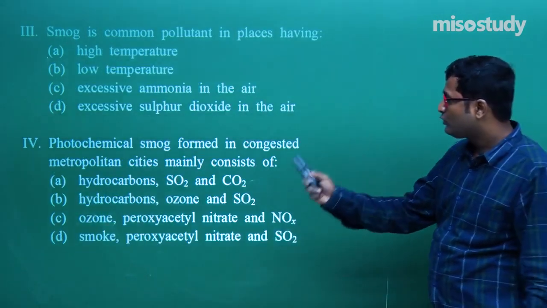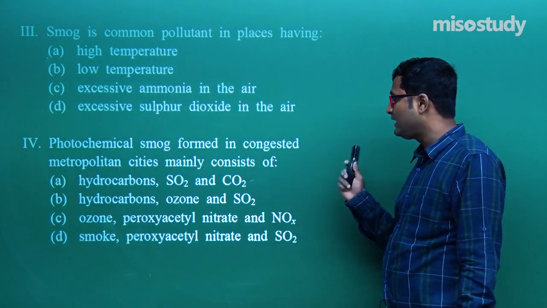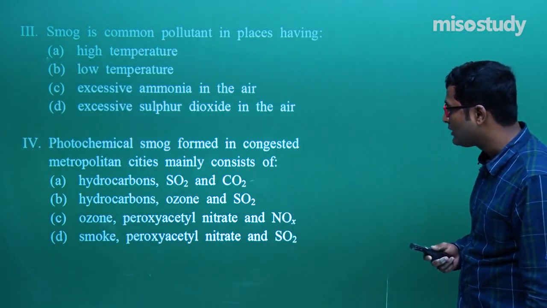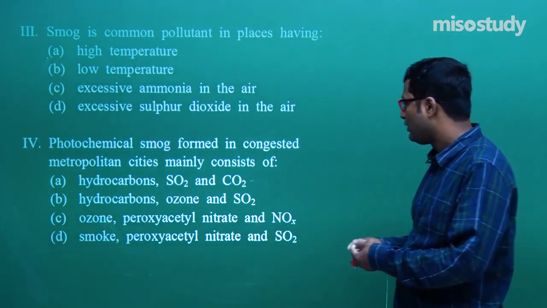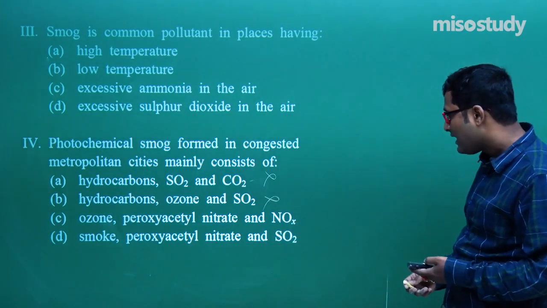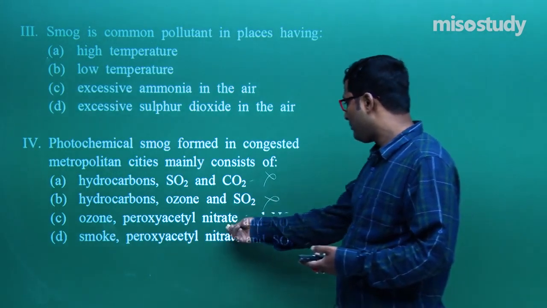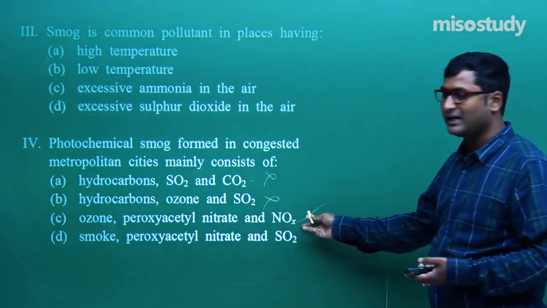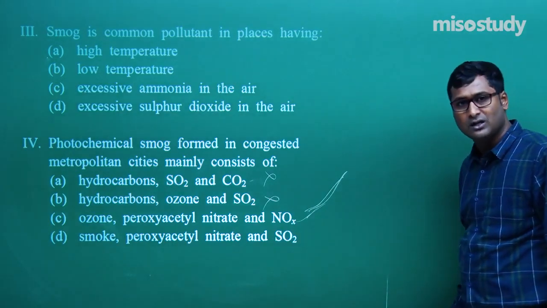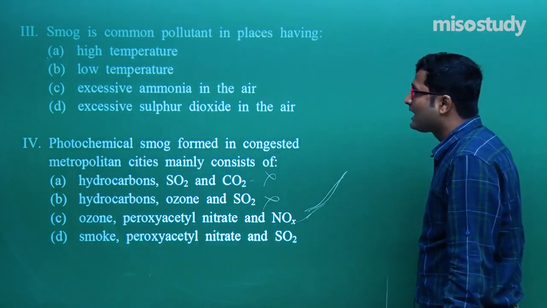Read again. Photochemical smog formed in congested metropolitan city mainly consists of hydrocarbons, SO2, CO2? No. Hydrocarbon, ozone and SO2? No. In this case, ozone, PAN, peroxyacetyl nitrate and NOx, oxides of nitrogen. So C is the correct option. So for question number 4, C is the correct option.